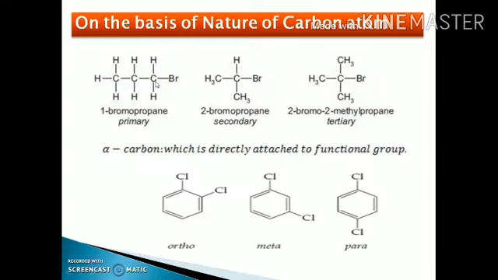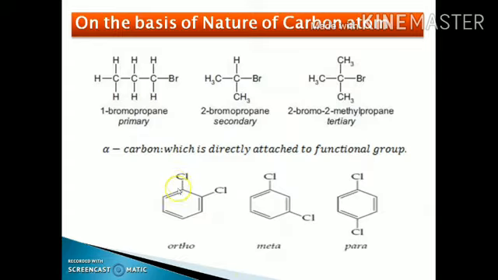Like in this case, the carbon atom is directly attached to the halogen group or the functional group, so that means this carbon atom is the alpha carbon atom. If this alpha carbon atom is directly attached to one carbon atom, it is called a primary haloalkane. And if the alpha carbon atom is directly attached to two carbon atoms, then it is called secondary. And if the alpha carbon atom is directly attached to three carbon atoms, then it is called a tertiary haloalkane. And in case of the haloarenes, the carbon atoms are classified as ortho, meta, and para positions.